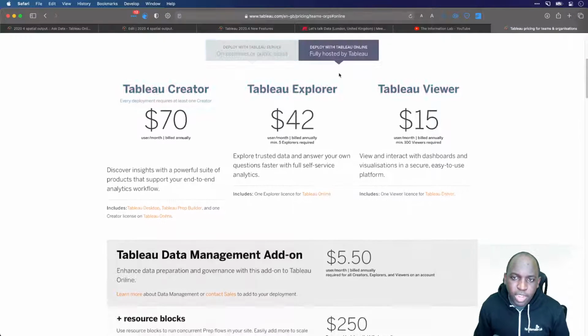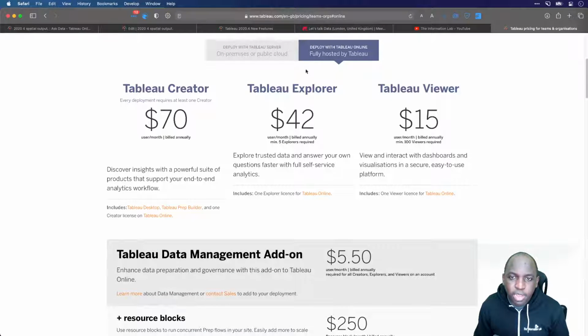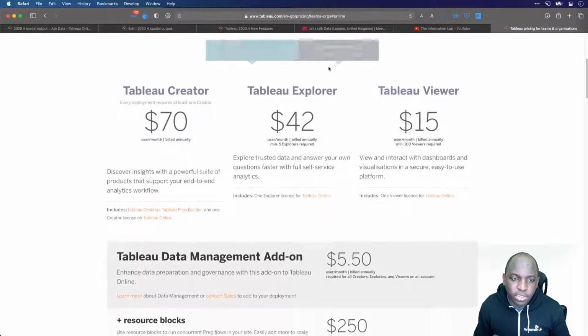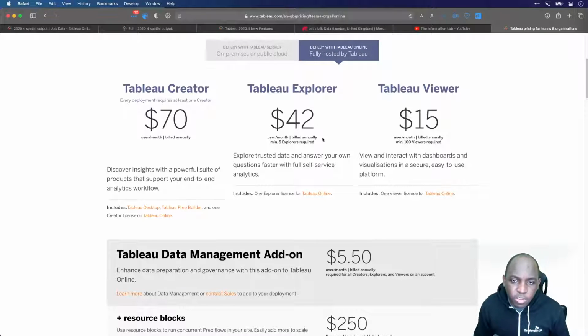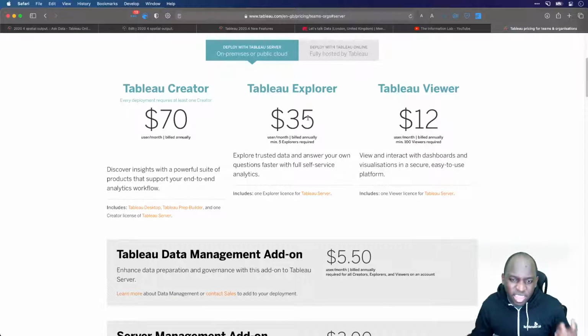You can also see the Tableau Online option. Tableau Online essentially just costs more because Tableau's hosting it for you. Tableau Creator doesn't change, but if you look at this, $42 for Explorer, $35, the difference in cost is basically the cost per person to host an AWS setup and make sure everything's maintained and working properly.